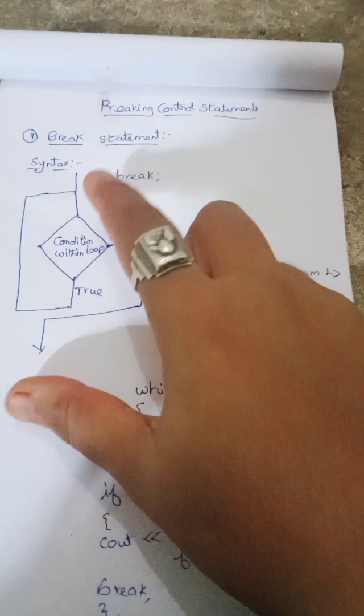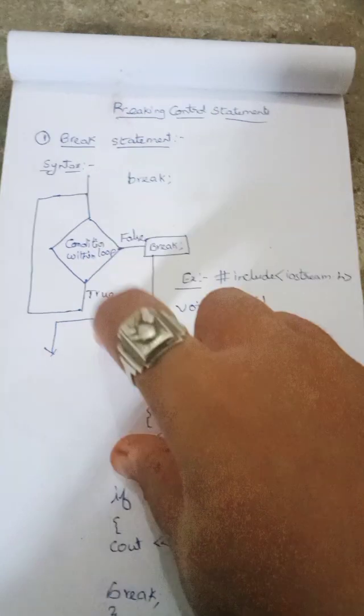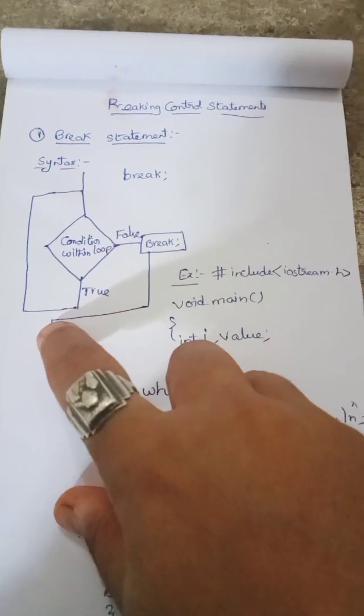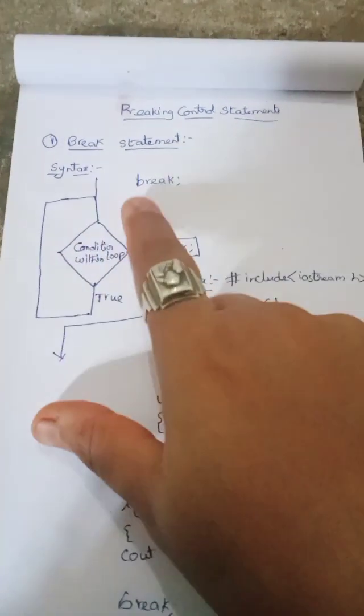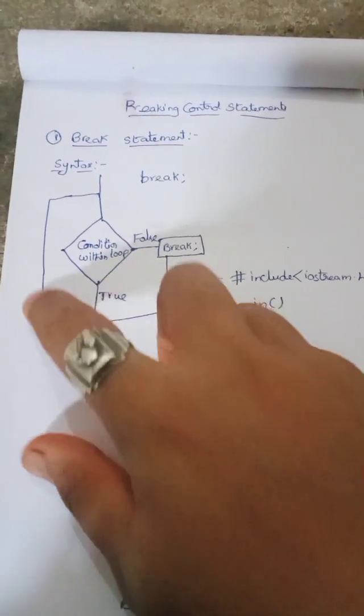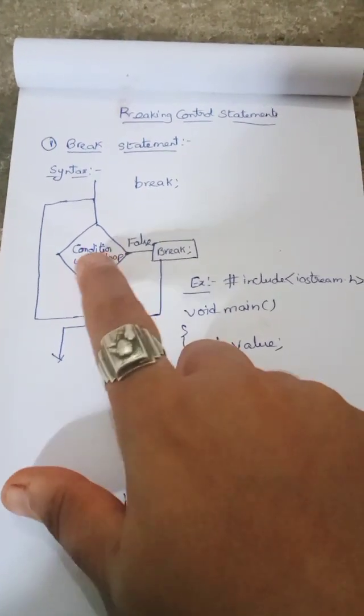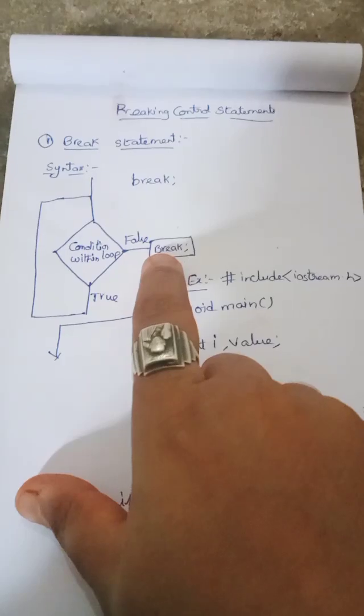When we are running a while loop, if the condition within the loop is true, then the normal loop body executes. If the condition within the loop is false, then we go to the break statement and it ends the loop.